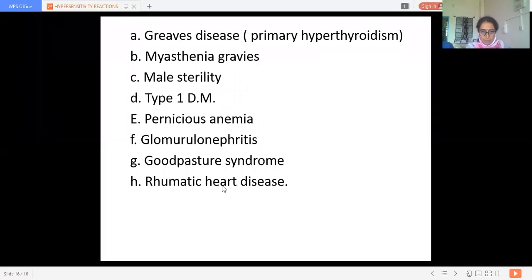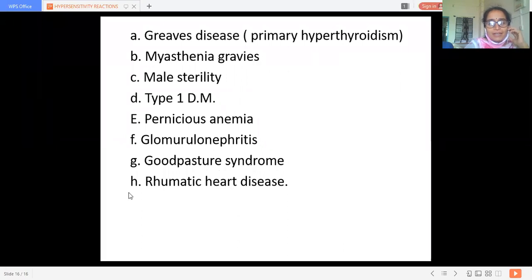Any one of you, if you remember, what happens in this rheumatic heart disease? We discussed this. Yes, what happens in rheumatic heart disease? Which antigen acts in this disease?